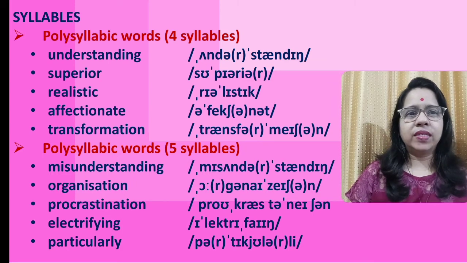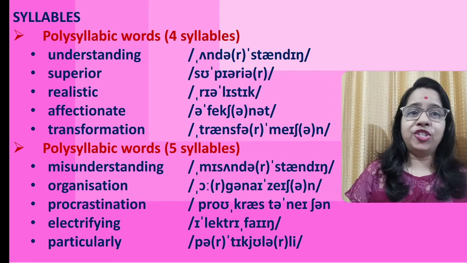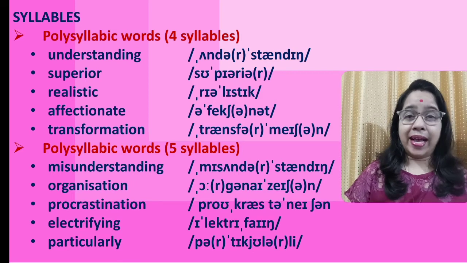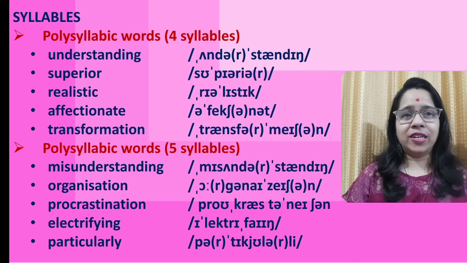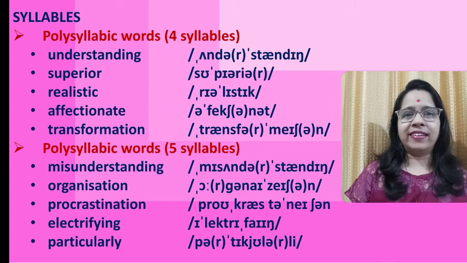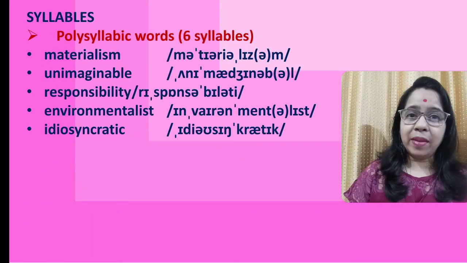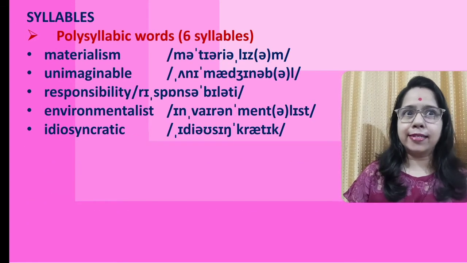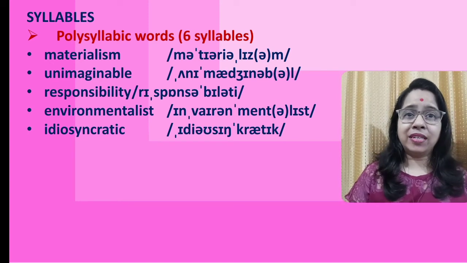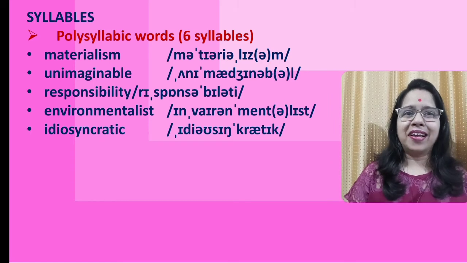Polysyllabic words again, having five syllables. Here we go. Misunderstanding, organization, procrastination, electrifying, and particularly. I repeat again: misunderstanding, organization, procrastination, electrifying, and particularly. Polysyllabic words having 6 syllables now. Materialism, unimaginable, responsibility, environmentalist, and idiosyncratic.